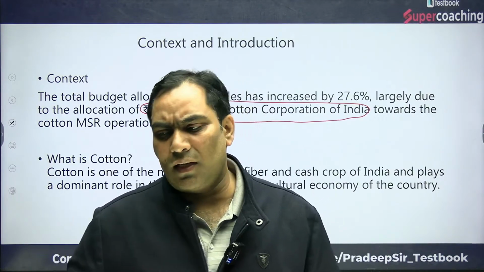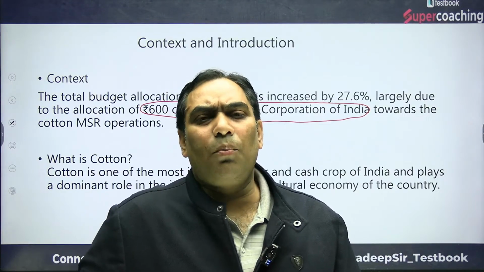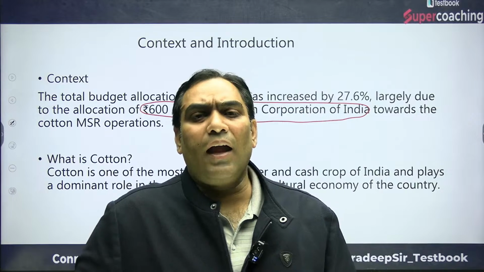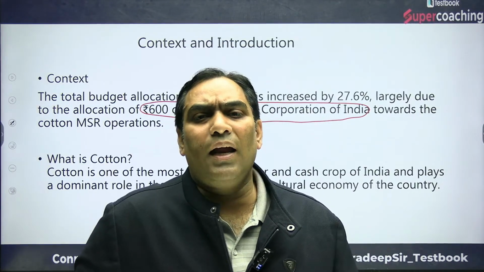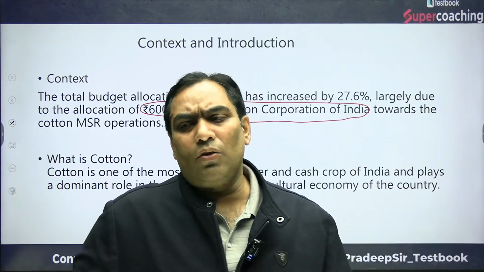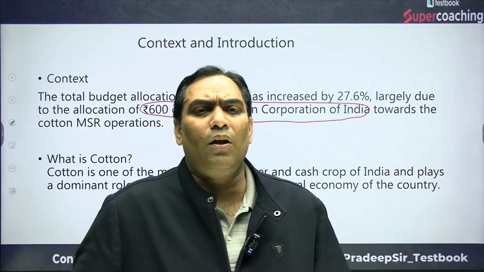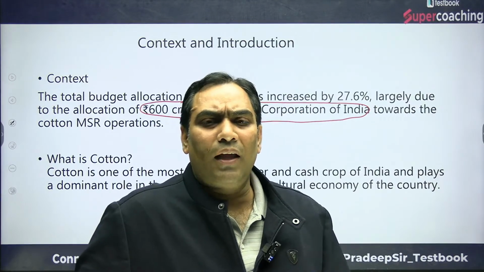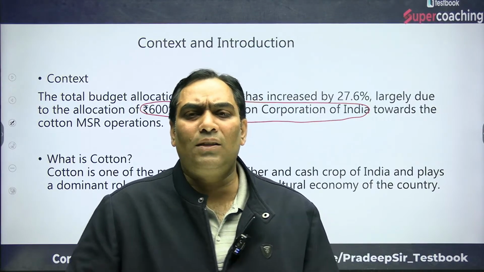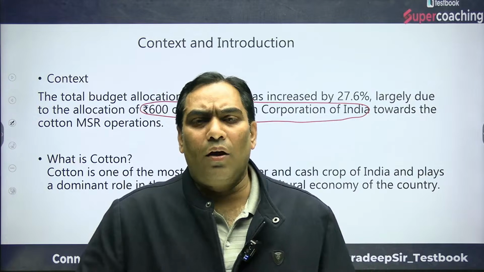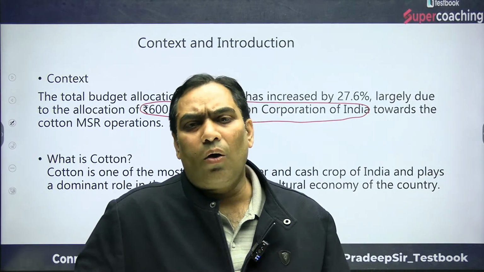After that, we will discuss that this decrease in the production was because of the attack by, or resistance to, the Bt cotton toxin by the insecticide, and because of that there is a continuous decrease in the productivity of cotton. Because of that, production has decreased. So we will discuss what measures the government of India has taken to reduce or eliminate the attack of insects on the Bt cotton.